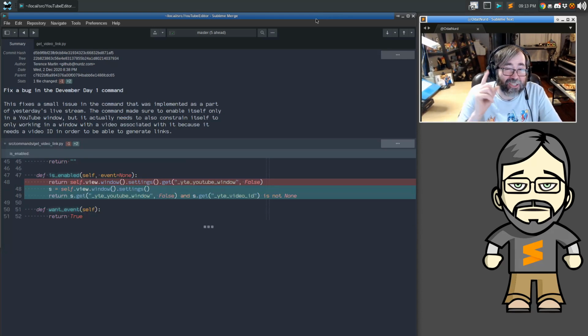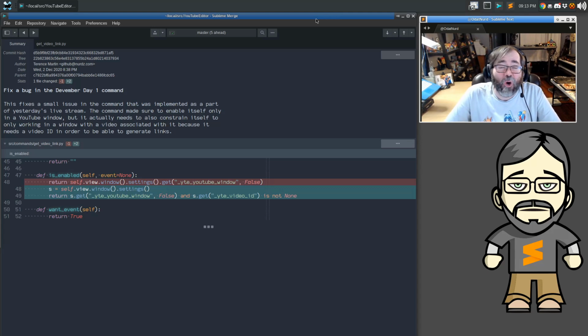Next thing, yesterday we implemented a command for getting a video link, and this is one of the last things we did in the stream. You can right click in any of the parts of a YouTube window to be able to copy a video link or a video link with timecode or open a video in a browser or open it at a timecode. And we had an is enabled method, which as we can see here, made sure that this command was only enabled in a YouTube window, but it needs to make sure that it only enables itself in a YouTube window that has a video ID associated with it.